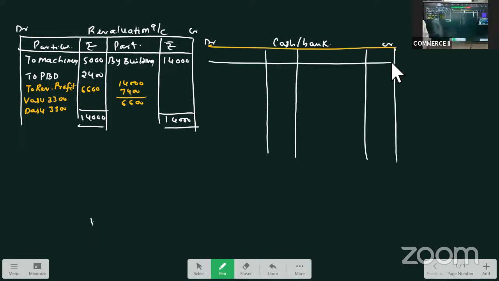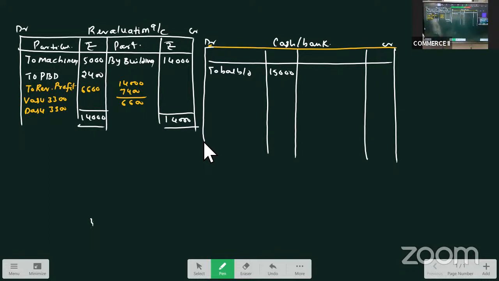Particulars, amount. What is the cash balance given? Cash at bank is given as 15,000. So I'll take here to balance brought down 15,000. Okay, that is the cash balance.